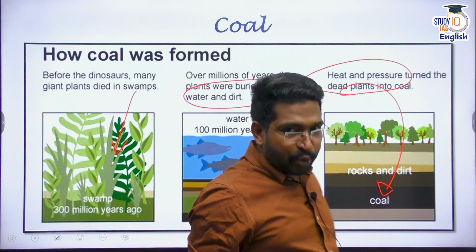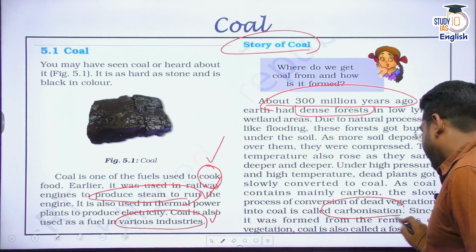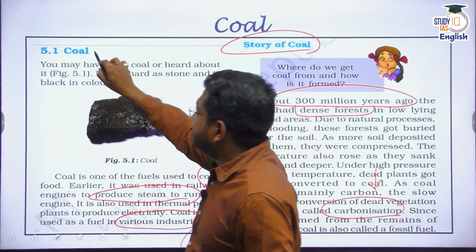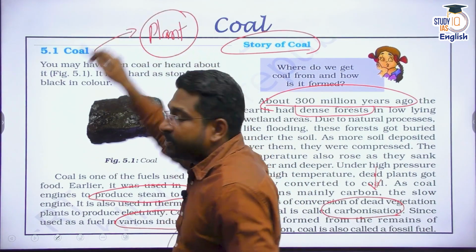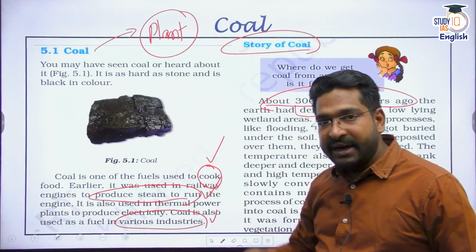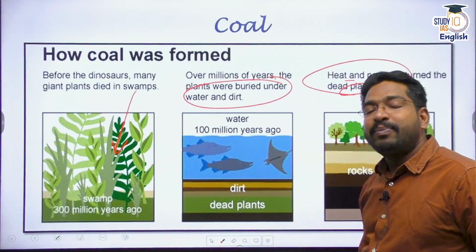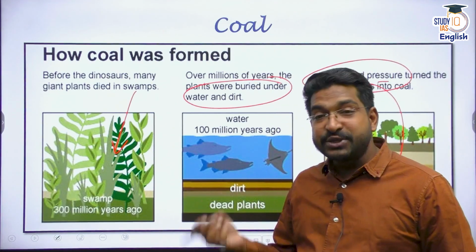Now this entire process is called carbonization, where the dead vegetation, please remember, whenever I say coal, it comes from dead plant waste buried under the crust, over which there is a lot of heat and pressure, and these dead plants and animals turned into coal. And this coal we use today.